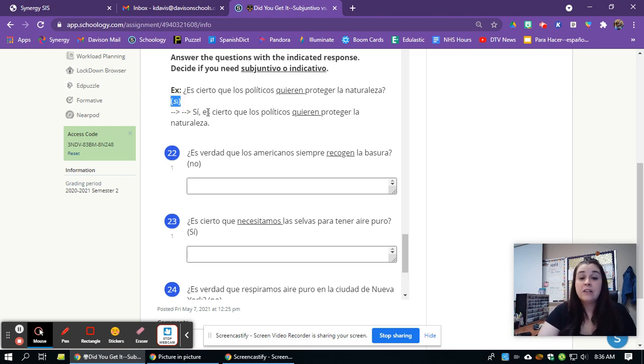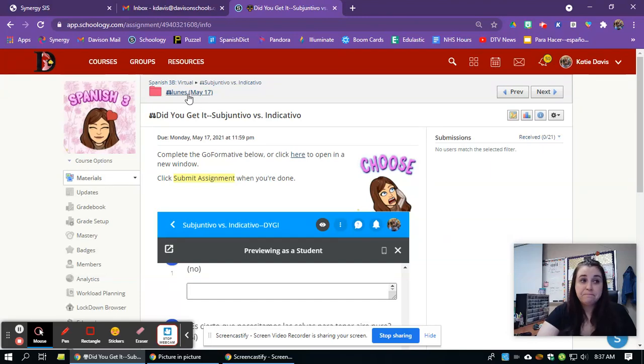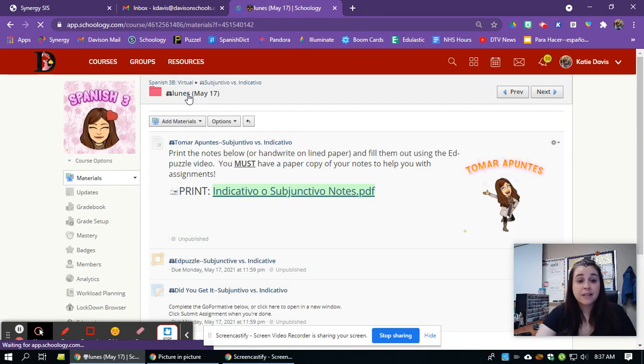And then either es cierto que or no es cierto que, and decide if this verb needs to change to the subjunctive. So again, we're going to learn that in that video. You'll see that if things are true, we're going to use indicative. If it's false, we're going to use subjunctive. And so that's how you will complete this activity. We will quiz on this topic at the end of this week.